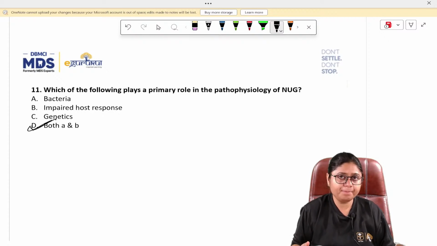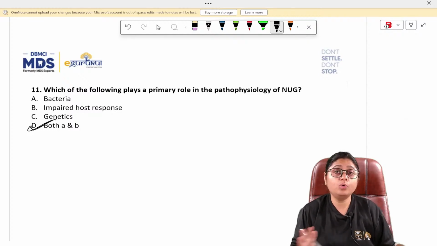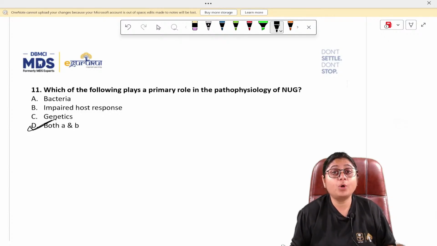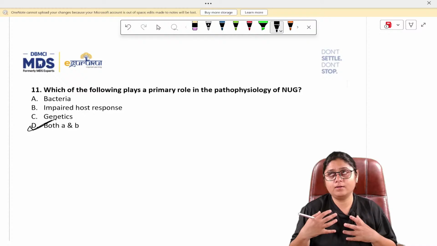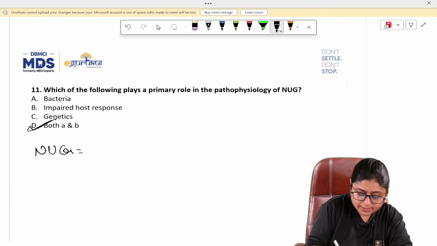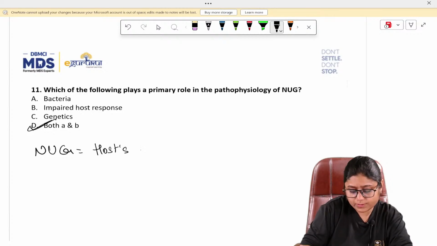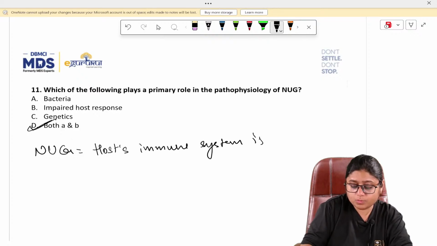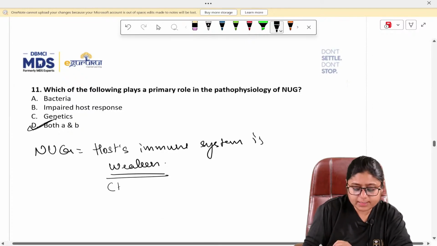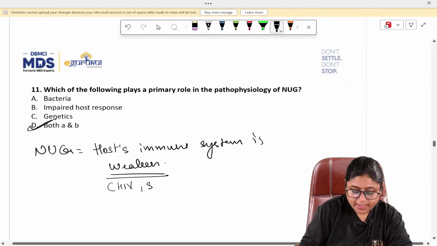Why both A and B? Genetics has no role in NUG. That you should be clear. In NUG, the main important thing is that the host's immune system is weakened. Mostly the patients of NUG will have some sort of immunosuppression disease such as HIV, or they will be under stress.